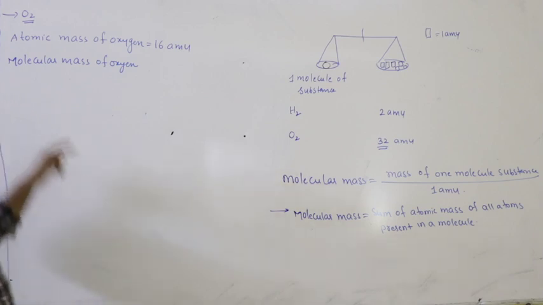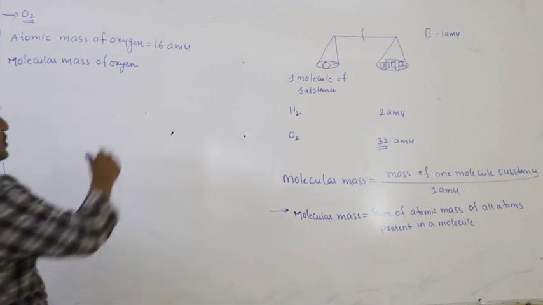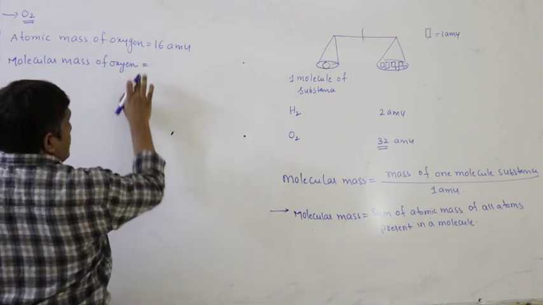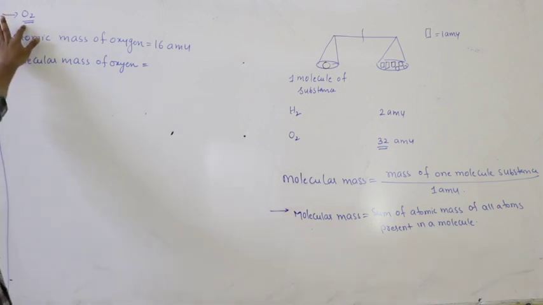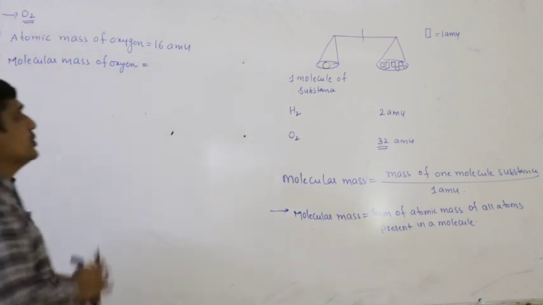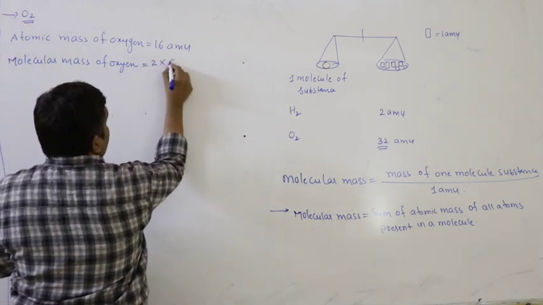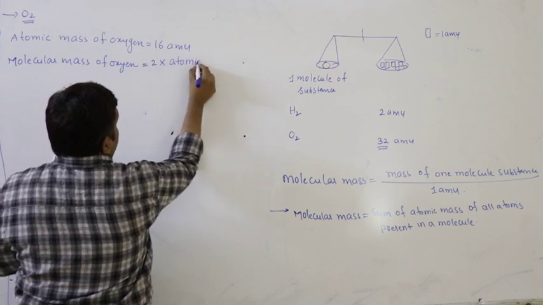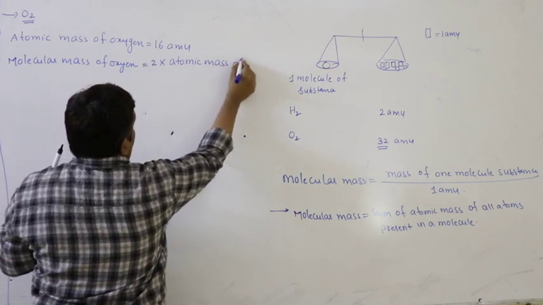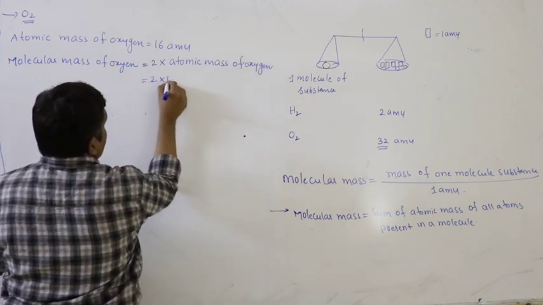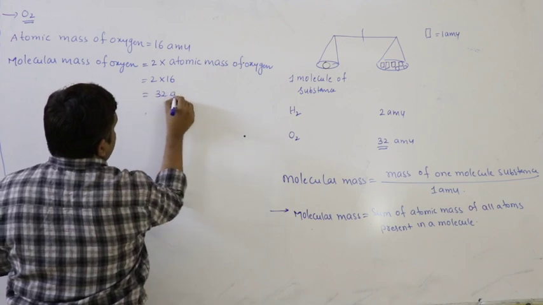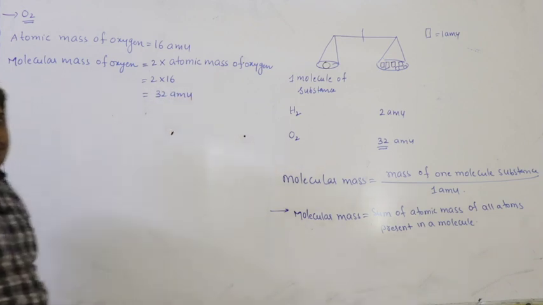The molecule of oxygen is diatomic. Two oxygen atoms combine to form a molecule. So, it is equal to the sum of the atomic masses of all atoms present in a molecule. How many different atoms are present? Only one, that is oxygen. How many oxygen atoms are present? 2. So, it becomes 2 into atomic mass of oxygen, that is 2 into 16 AMU, you will get 32 AMU.